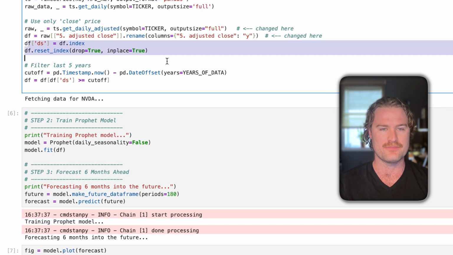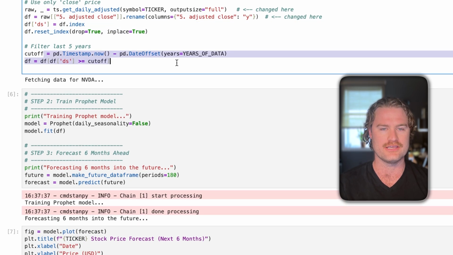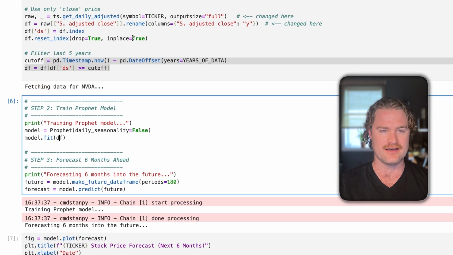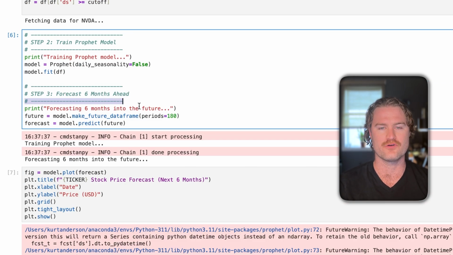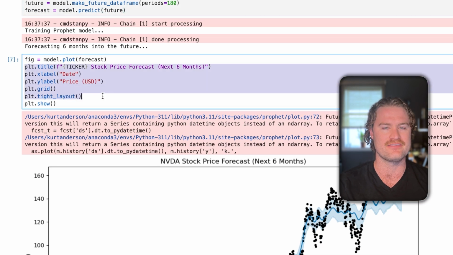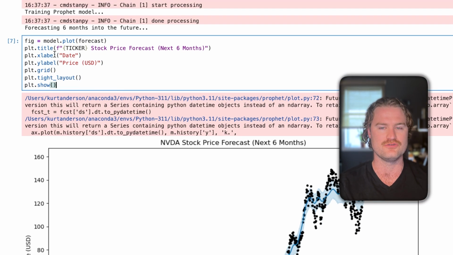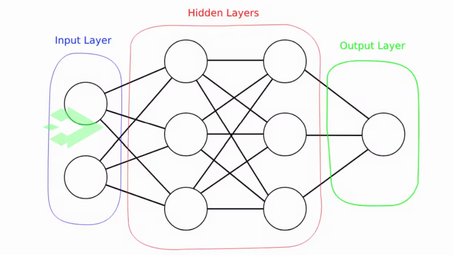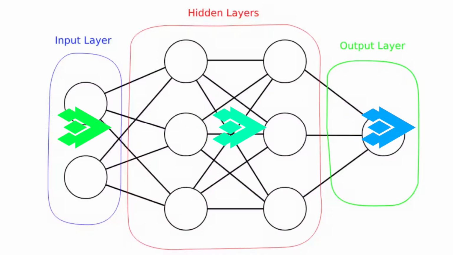We then run it through a couple of indexing things and then cut off for our years of data. The model is then fit to our data set up here. Down here is the actual forecasting portion of this. Forecast, model, predict into the future, and then this is just all of the Matplotlib stuff to actually print out this graph right here. And this is machine learning. You're essentially taking a subset of data, putting it into a machine, it learns patterns from that, and then it tries to predict the future.